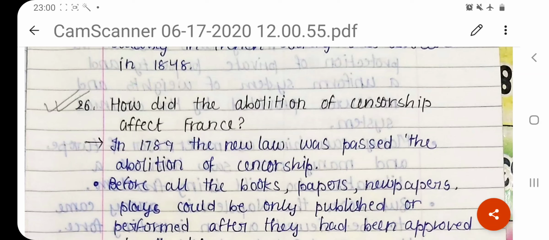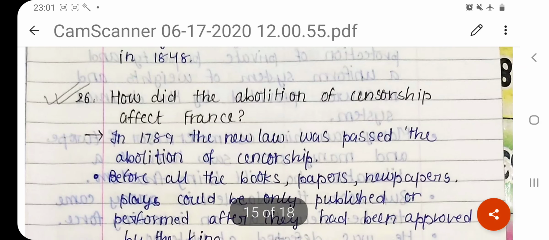But in a democracy, it has to allow dissent. Anyway, censorship means when there is no freedom of press. To keep things easy, no freedom of newspapers, they all have to listen to the government, and if anyone dares to write anything against the government, criticizes the government, then they are punished. So censorship was abolished in France. Let's see how it affected the country.